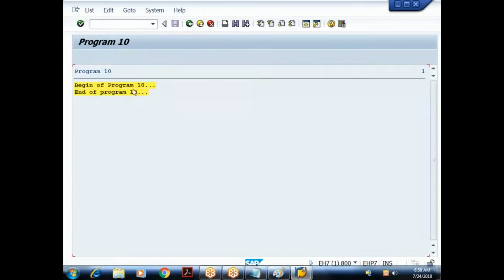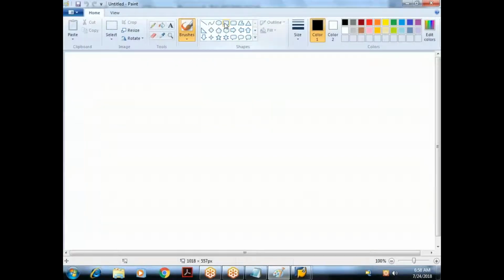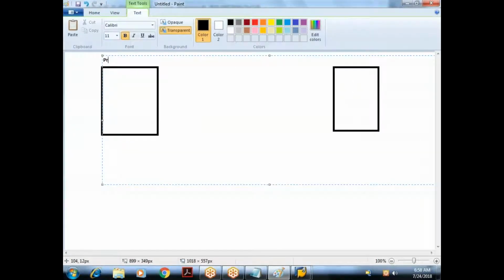When I execute, I'm getting the output generated only by the target program. What is the target program? The 10th program. So let us see how it is executing internally. Just try to understand. This is program 9 and this is program 10.